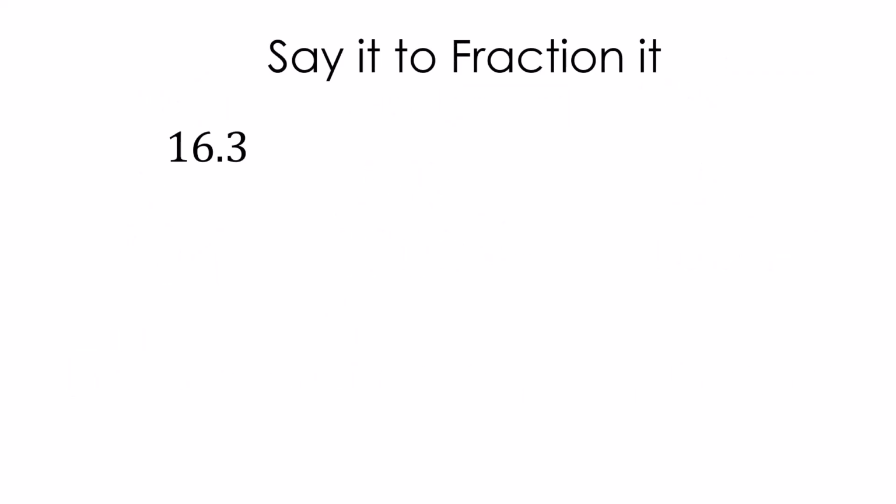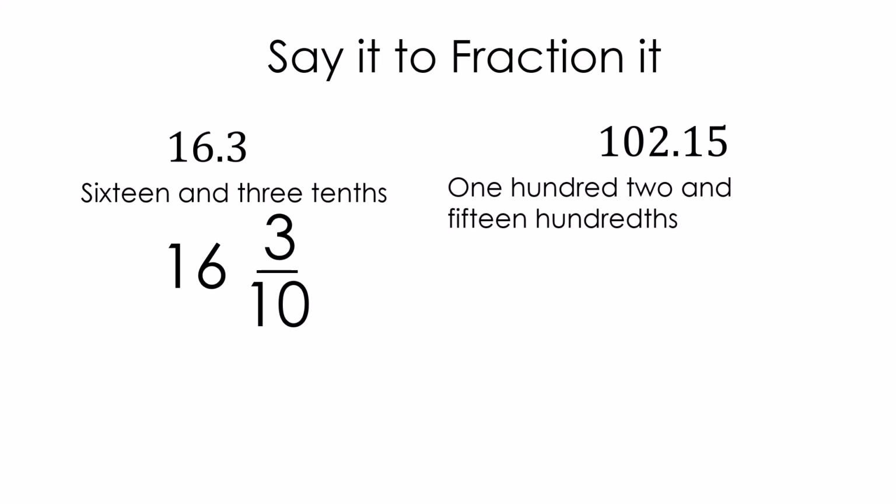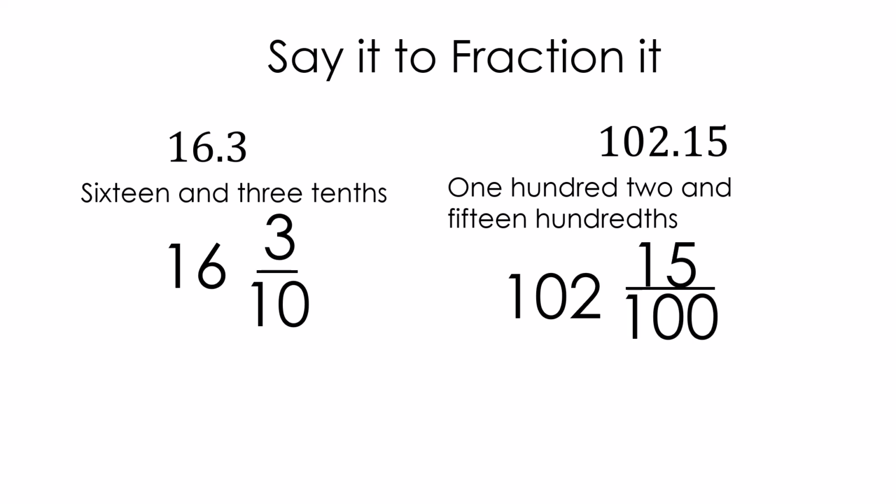Say it and fraction it. For these, 16.3 is 16 and 3 tenths. The and is reserved for the decimal. Well, that is 16, the big number, and 3 tenths. This one, 102.15, is 102 and 15 hundredths. 102 is the big number. Then we have 15 over 100.